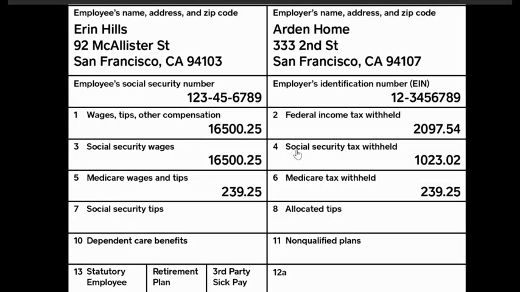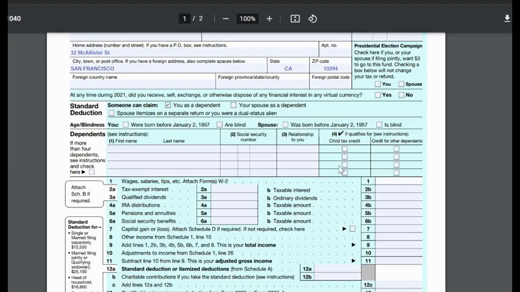On line 1, you will put the wages from the wages, tips, and other compensation in box 1 of the W-2. So 16,500. Leave it at that, no cents. If there were a 1099, you will add it to the total amount in box 1 as total earnings, so you don't do a separate form.